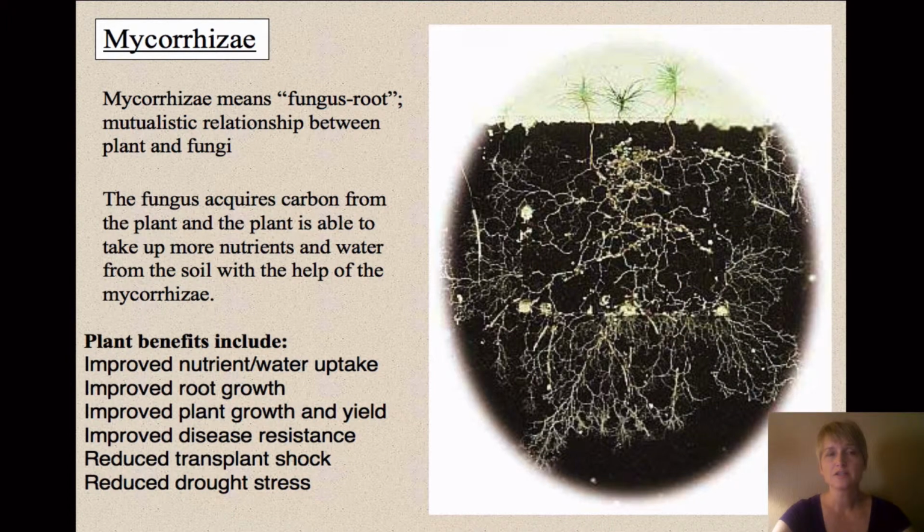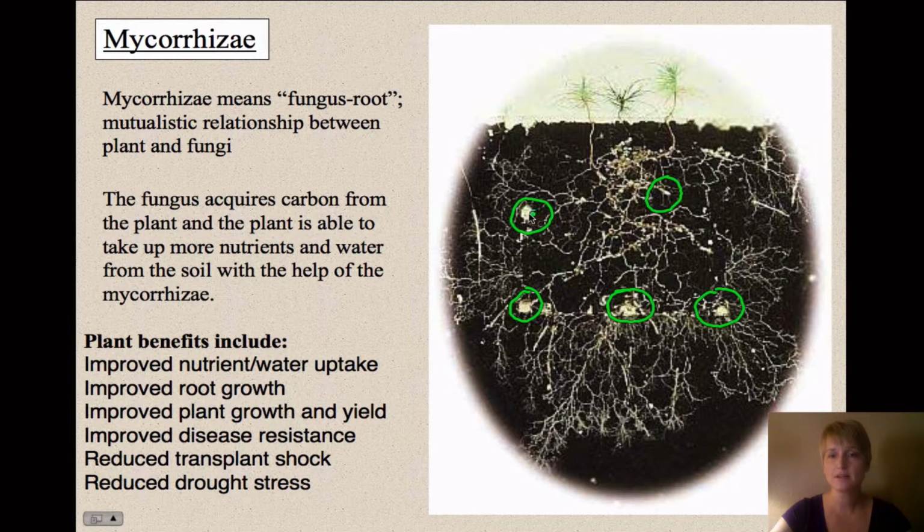And then there's something called mycorrhizae, and this means fungus root. It's actually a mutualistic relationship between plants and fungi. What happens here is these will form by the roots of plants, and they allow the plant to take up more nutrients and more water.